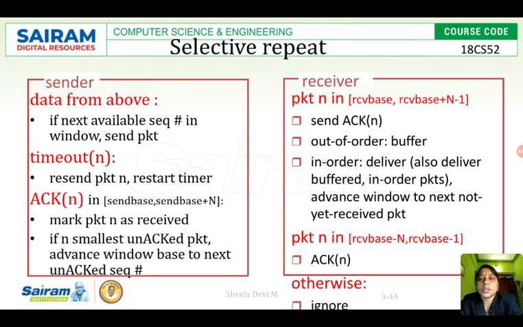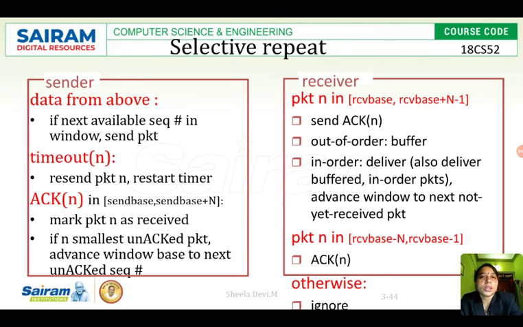Next, the sender. It gets data from above. If the next available sequence number is in the window, send the packet. If the timeout happens, it resends the packet and restarts the timer. On acknowledgement of n, mark packet n as received. If n is the smallest unacknowledged packet, advance the window base to the next unacknowledged sequence number.